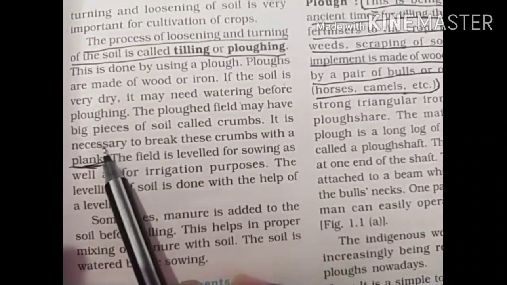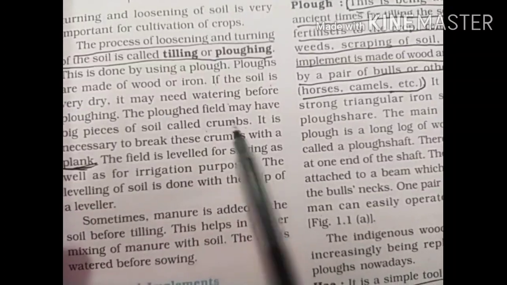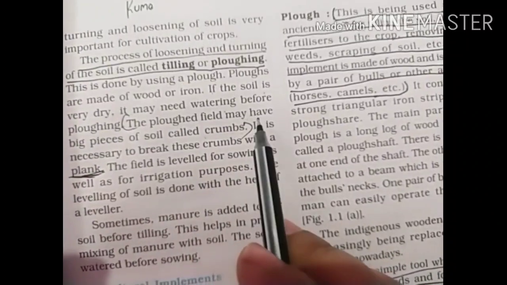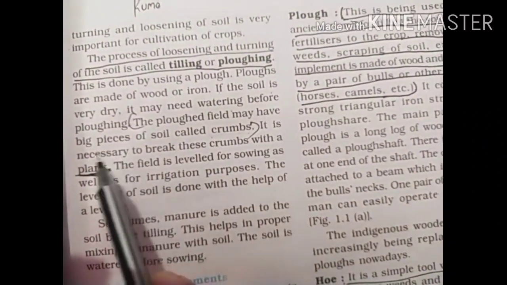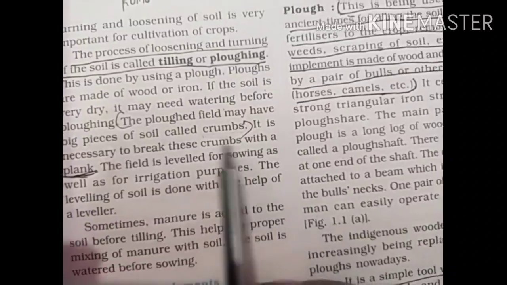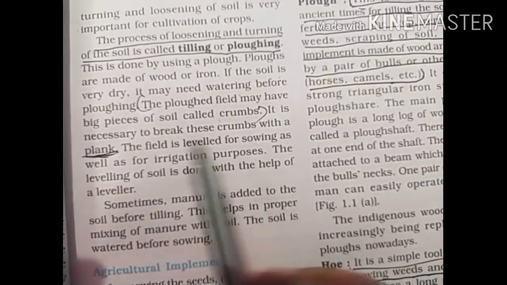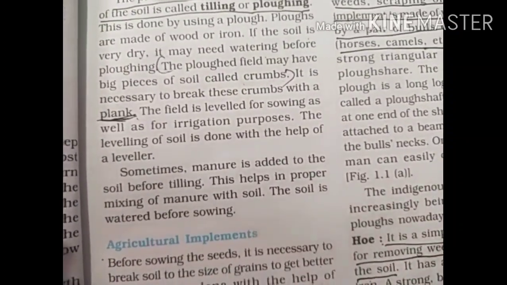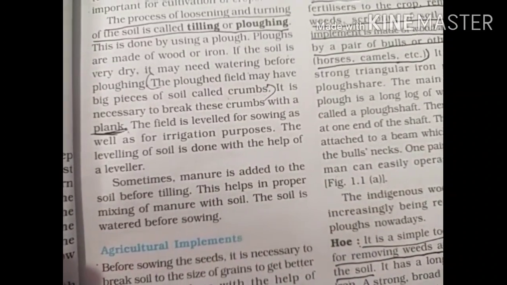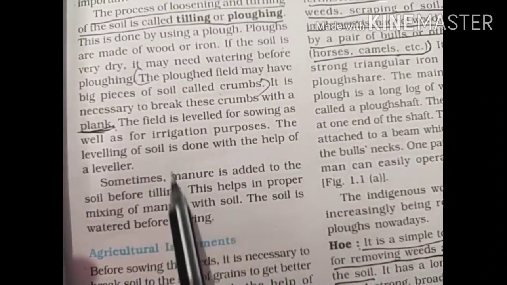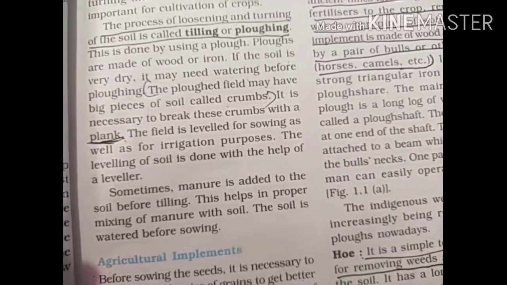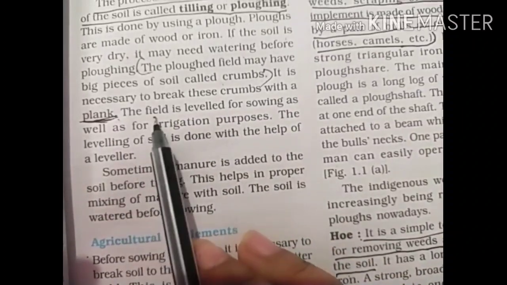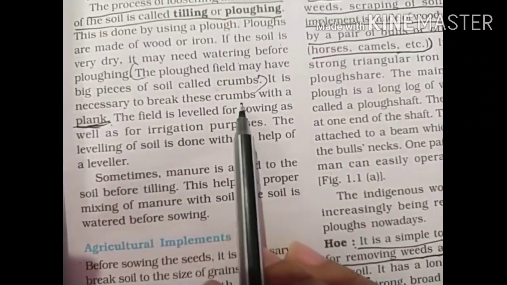The plowed field may have big pieces of soil called crumbs. This is important. Sometimes the plowed field also has big pieces of soil which are known as crumbs. It is necessary to break these crumbs with a plank. A plank is again a type of tool like a comb. Like a comb, you know the comb, in the same way it has so many bigger teeth which break the bigger soil particles.